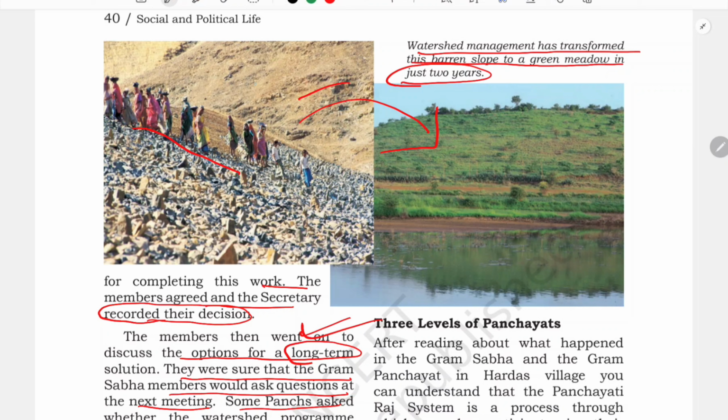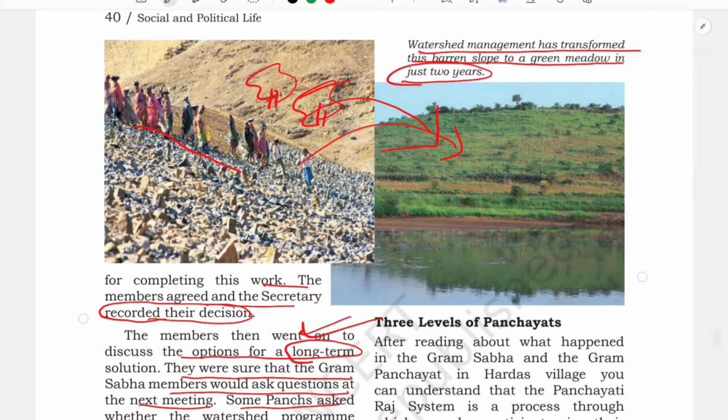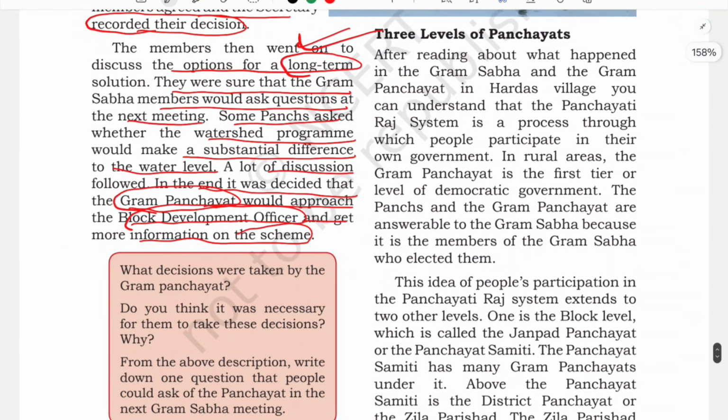Because of water, what happens? See here, they planted trees also, isn't it? So more and more trees started growing, and this place transformed into this. So this was the plan which they were deciding to do. So that was how they have solved their problem. So now let us see the 3 levels of Panchayat. See, as I have told you, there is a block level we have seen here, isn't it? So district level, so about that let us see the 3 levels of Panchayat.